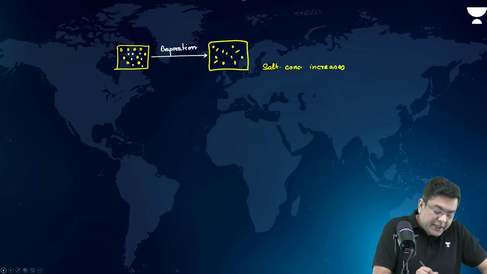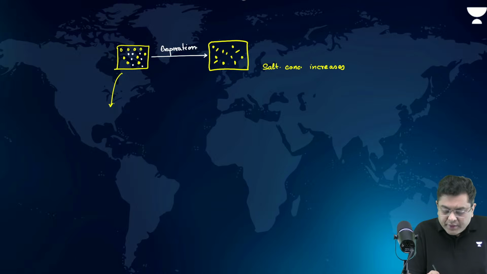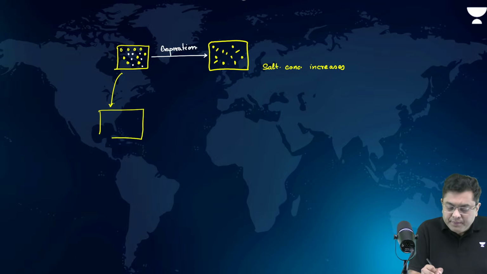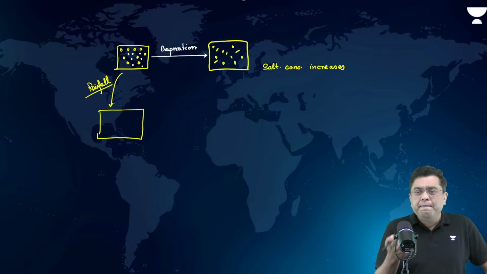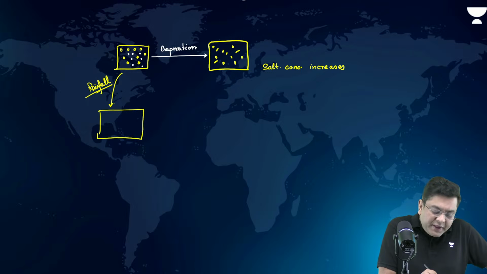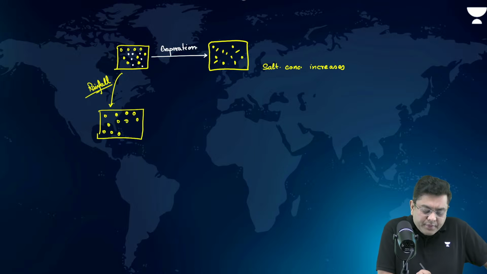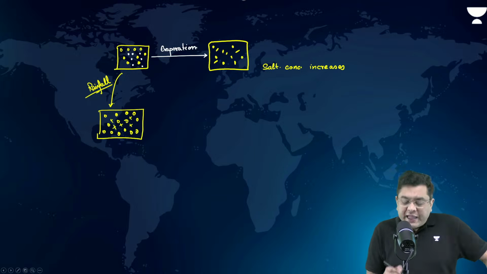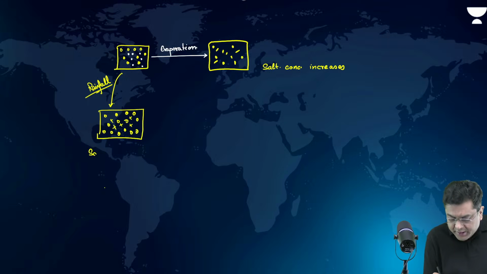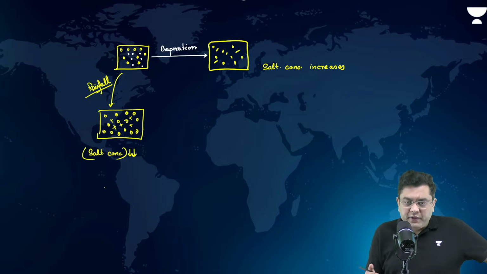On the other hand, in this situation, let's suppose I have rainfall, precipitation. Rainfall will bring fresh water, it will not bring salt along with that. That means the water concentration will be higher per molecule. Salt concentration will be comparatively less. So that means salt concentration has decreased. What do we gain from this?